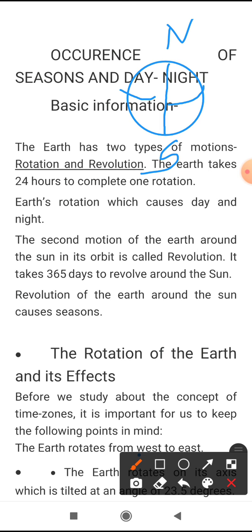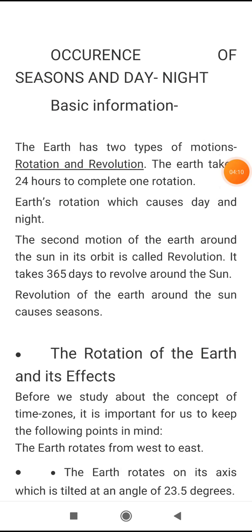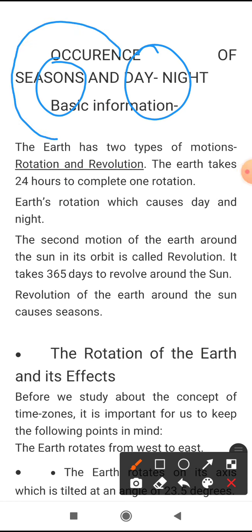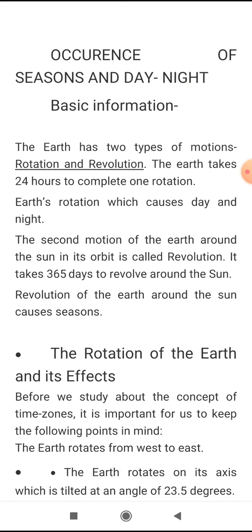And revolution means what? If this is the sun and this is our earth, and the earth makes a circle around the sun like this, it is the revolution of the earth around the sun. To complete one rotation, making a circle around itself, the earth takes 24 hours.